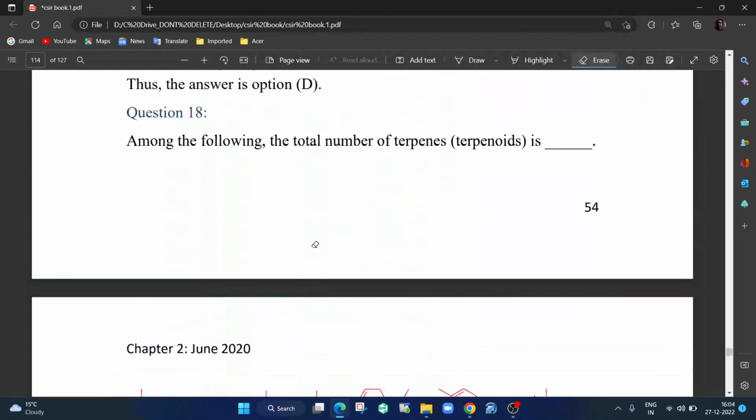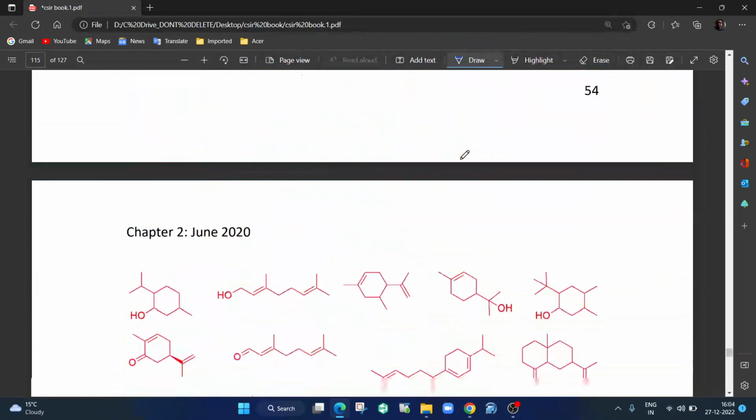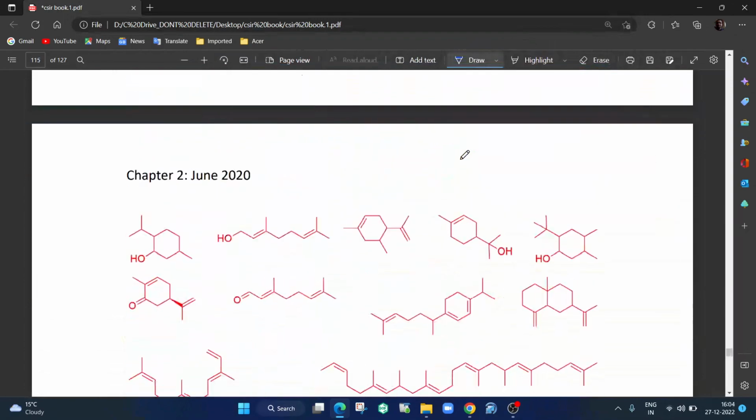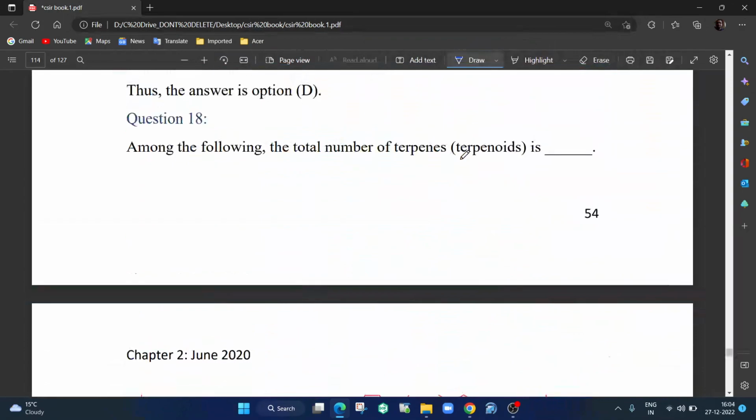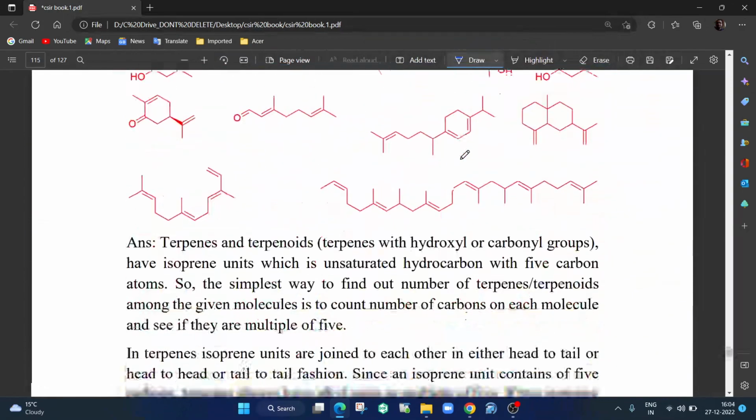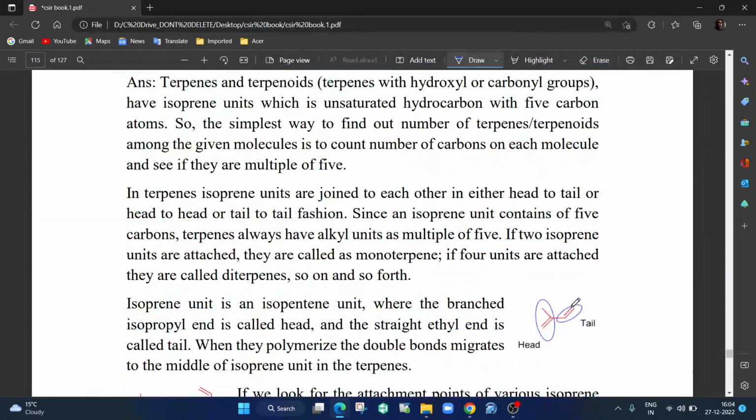Okay. Next question. Among the following, the total number of terpenes or terpenoids is. So terpenoids, we know they are basically polymers of isoprene units. Isoprene is isopentene. So this is the isoprene unit, and this is the head part where the isopropyl part is, and these two carbons, the ethyl part, is called the tail.